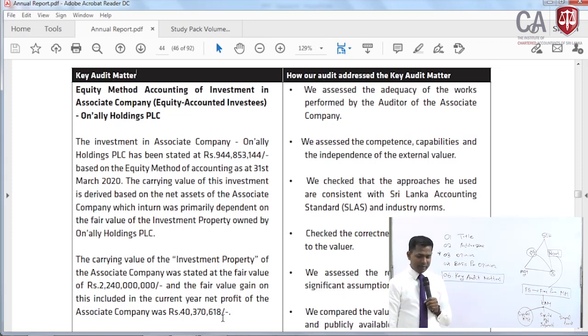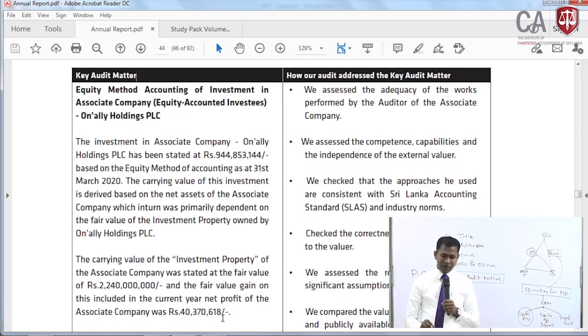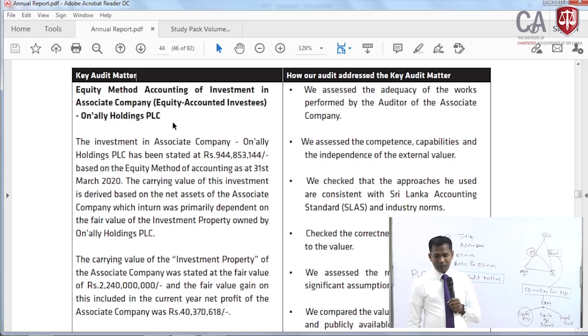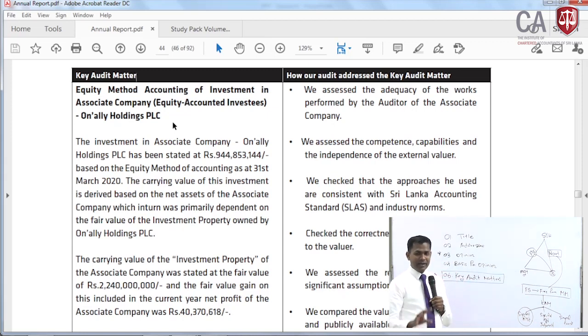I am not interested in reading the issue because this is a case specific issue which we don't want to know. If you want, you can read any annual report of any PLC. These key audit matters are there. So they have disclosed something like equity method of accounting of investment in associate company, equity method of accounting only holding PLC. Then there is an issue. So this issue could be one of these: significant risk of the finance statement, significant management judgment, or significant events that we don't know. Particular auditor might have decided that.